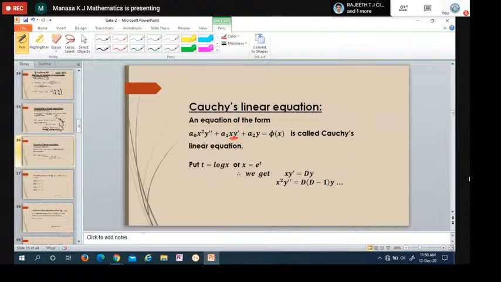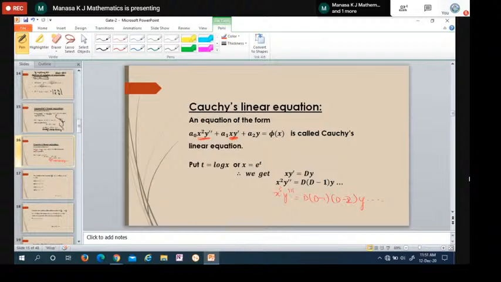Simply write it as Dy, and x square y double dash can be written as D of D minus 1 into y. Similarly, x cube y triple dash can be written as D of D minus 1 into D minus 2 into y, and so on. So simplify, you will get a quadratic equation or the differential equation.